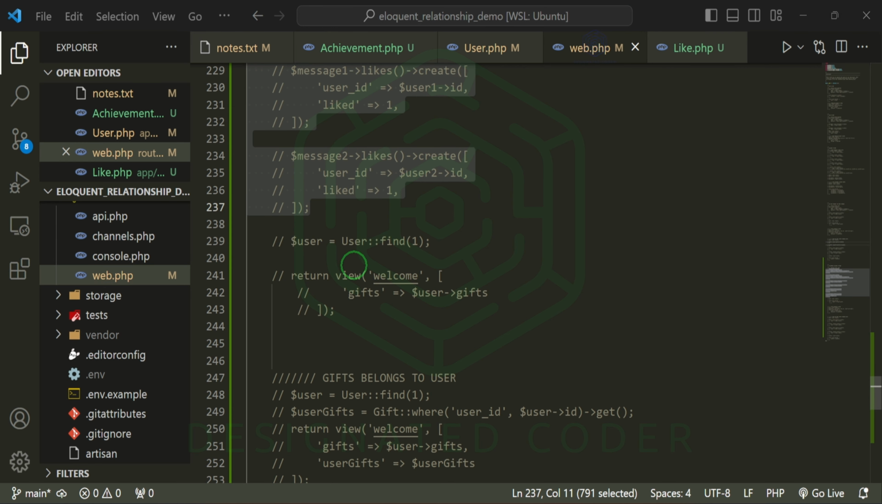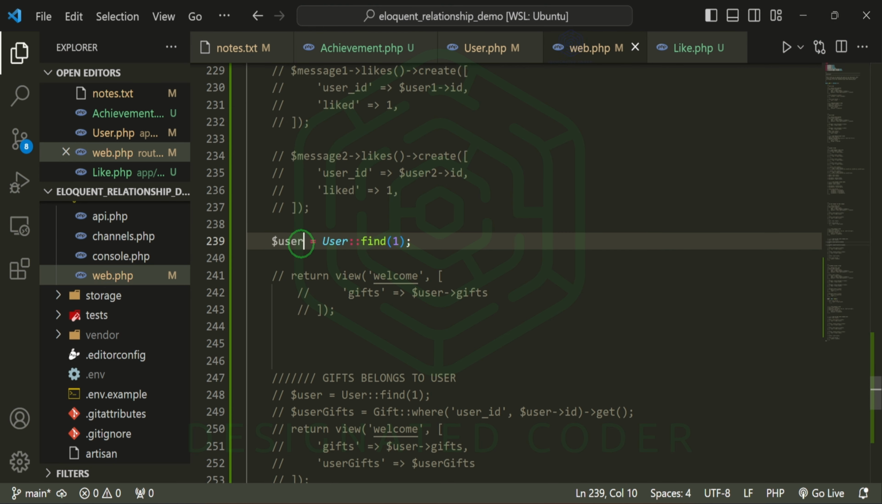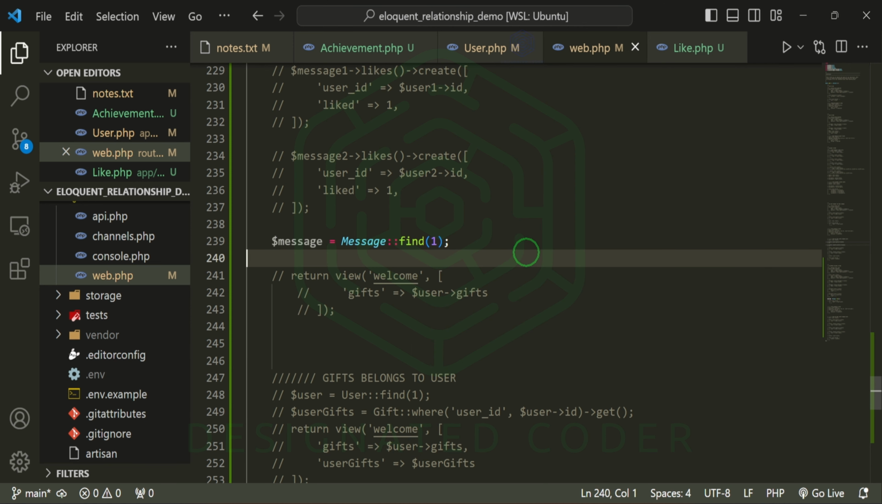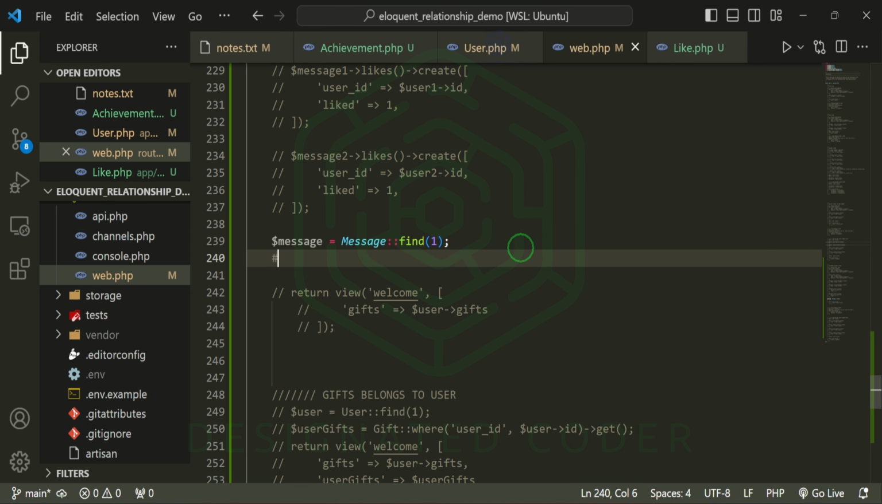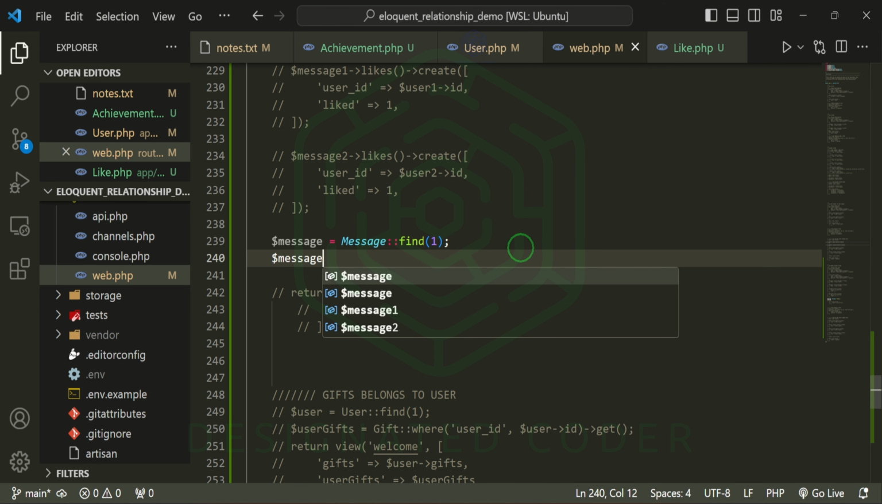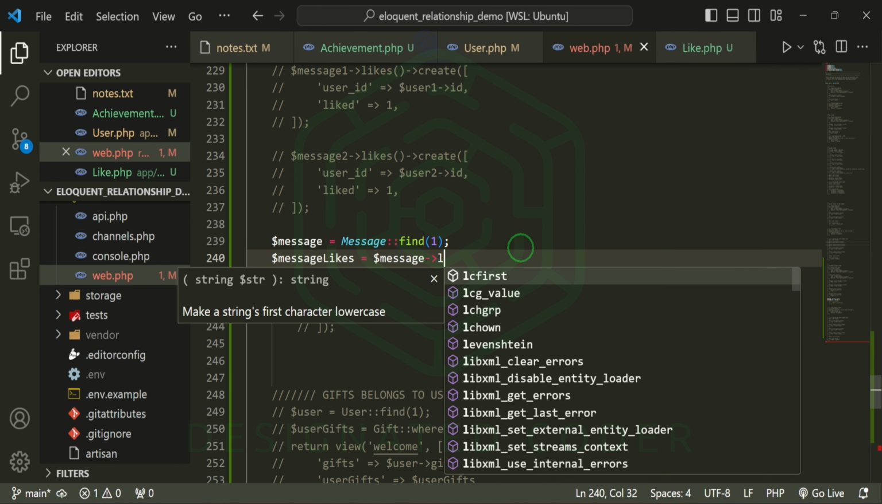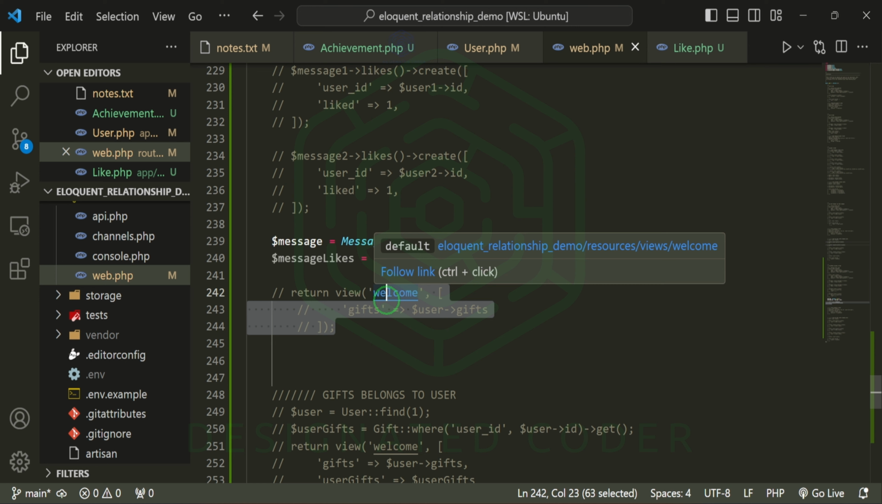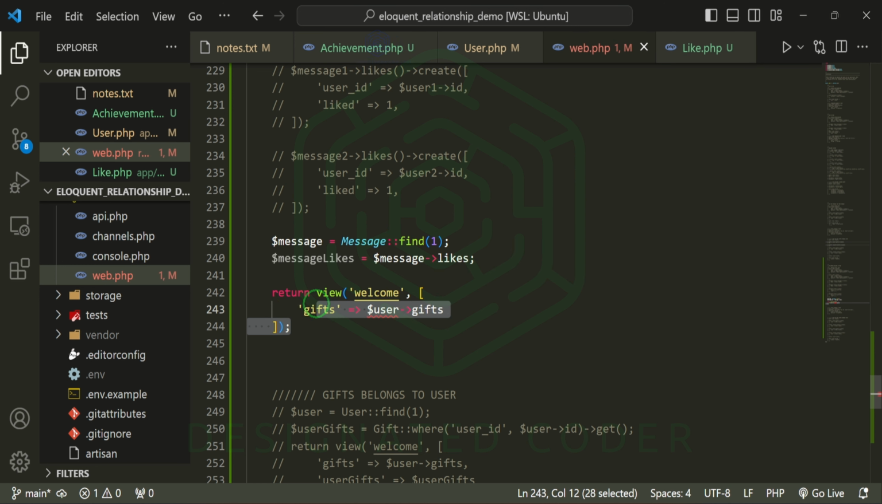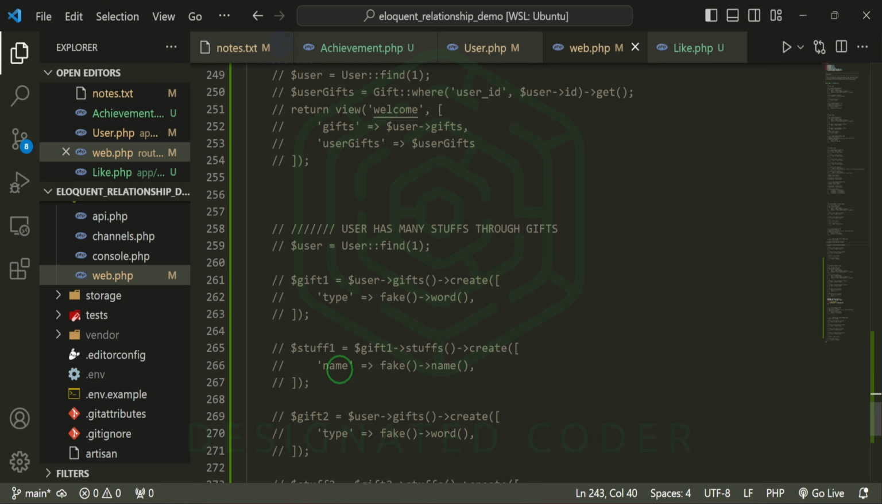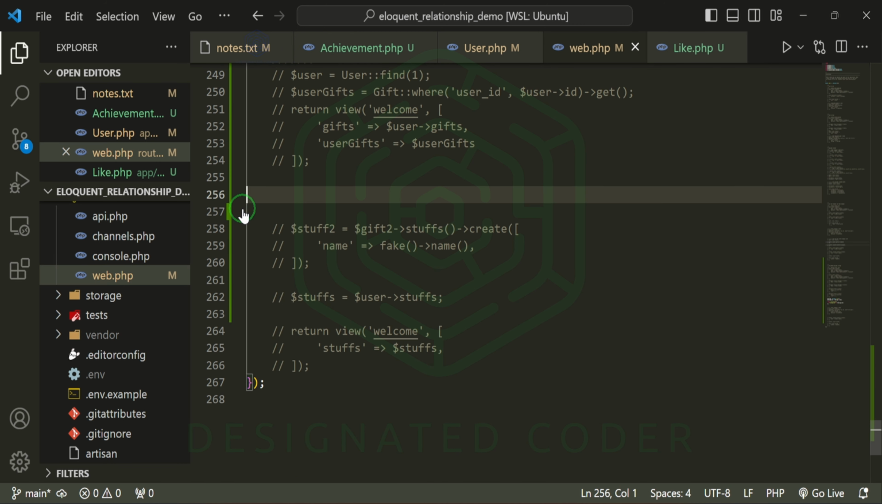Then down here, we'll find the first message. Say message find 1. And then we want to look for message likes. So we can do message likes equals message likes. And when we return the view, we can add that to this. We can grab this, and then we can go ahead and display it on the front end. And we can get rid of this because we don't need this down here.